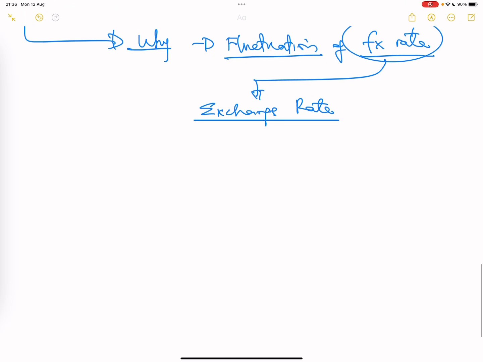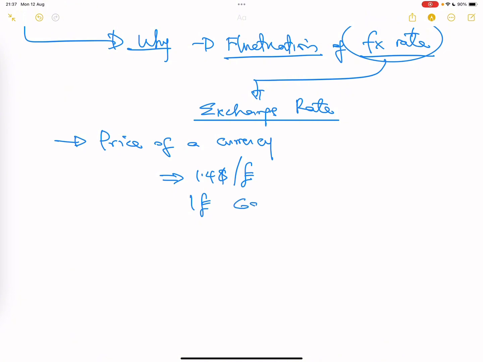Let me give you a bit of understanding of exchange rate because you can be tested as well. So like I said, exchange rate is simply the price of a currency. That's the way a currency is being priced. See it like that. Take for instance, if I say, look at this exchange rate, $1.4/pound. What I'm saying here is that £1 will cost you $1.4. So the price of £1 is $1.4. So a way of pricing one currency against the other one is the exchange rate.